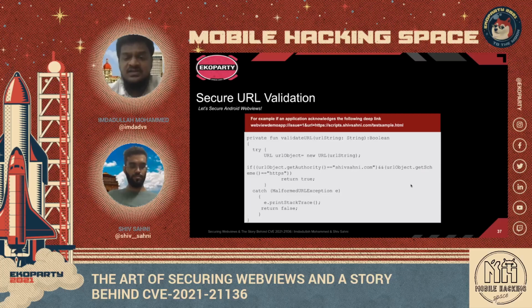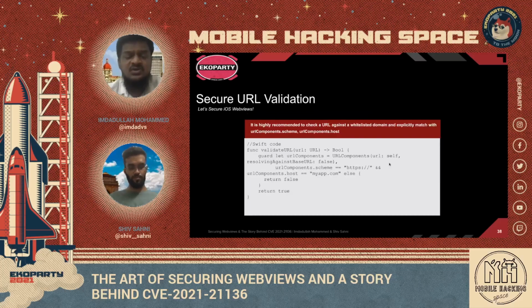So in this specific slide, we are talking about how you can do a URL validation in iOS. Basically, we are giving a Swift code snippet. Again, an example function validateURL, and we are using URLComponents.scheme and URLComponents.host to extract the scheme and host from a specific URL and match it against a whitelisted domain.